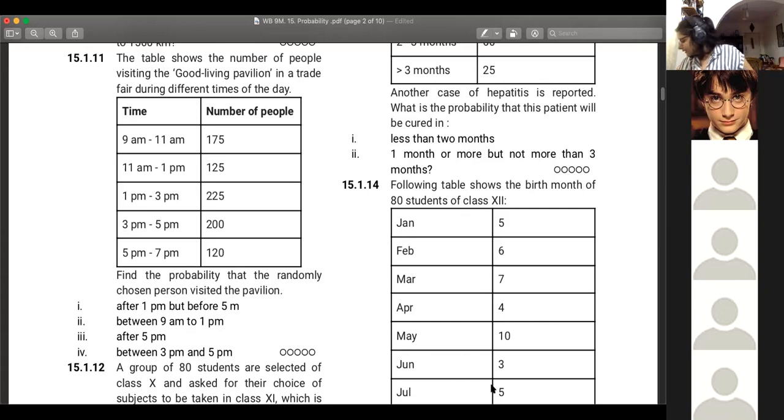Ashka, also correct. Ashka, just check your multiplication a bit.